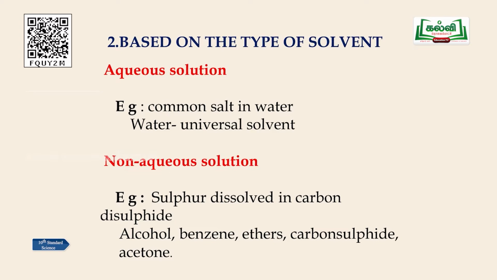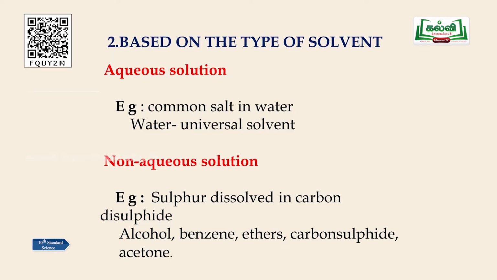Why is it a universal solvent? Because most solids can dissolve in water. So, it is the most suitable solvent for most solid particles. Now, an aqueous solution dissolves only polar components. What are polar and non-polar components? There are two types, polar and non-polar components. In chemistry, we discuss that. Polar components mean positive and negative charges will be there. In non-polar components, there are no charges at all, so they are neutral. Water is polar.